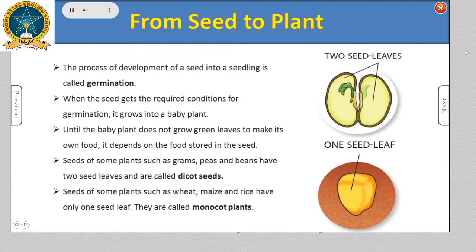From seed to plant. The process of development of a seed into a seedling is called germination. When the seed gets the required conditions for germination, it grows into a baby plant. Until the baby plant grows green leaves to make its own food, it depends on the food stored in the seed. Seeds of some plants such as grams, peas, and beans have 2 seed leaves and are called dicot seeds. Seeds of some plants such as wheat, maize, and rice have only 1 seed leaf. They are called monocot plants.